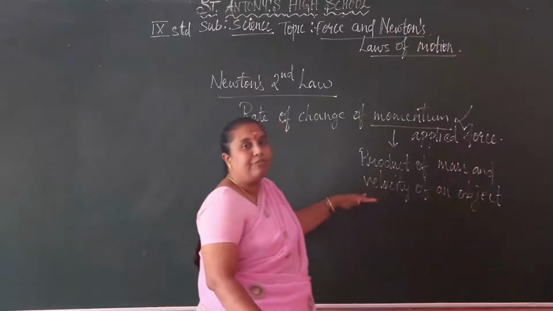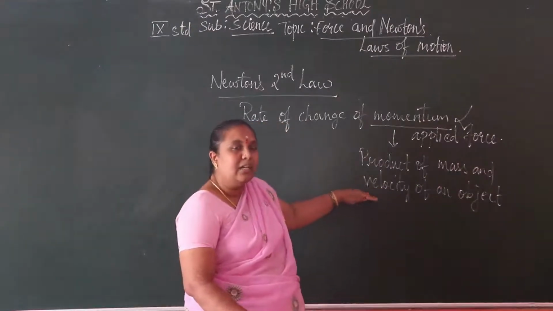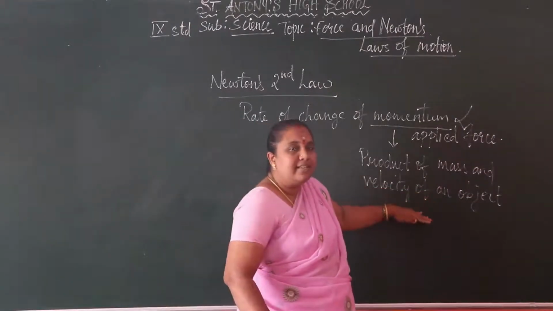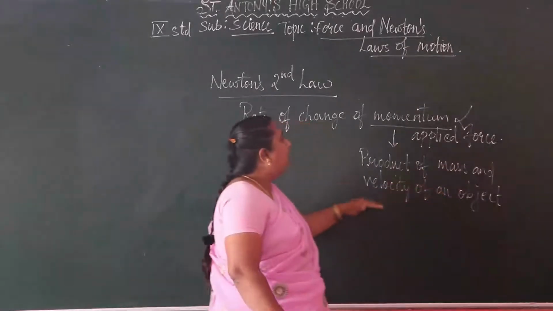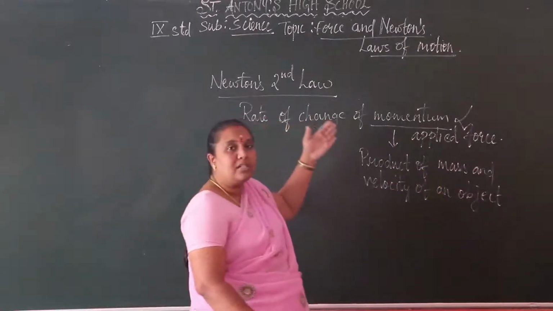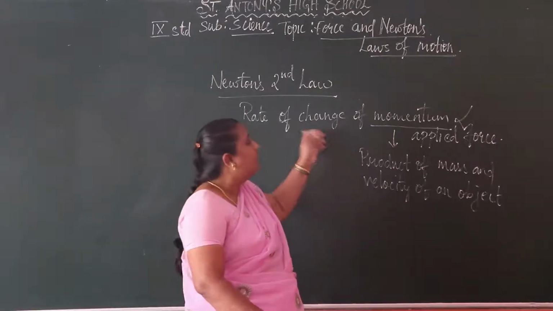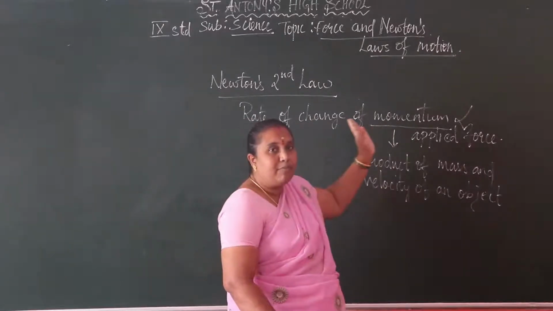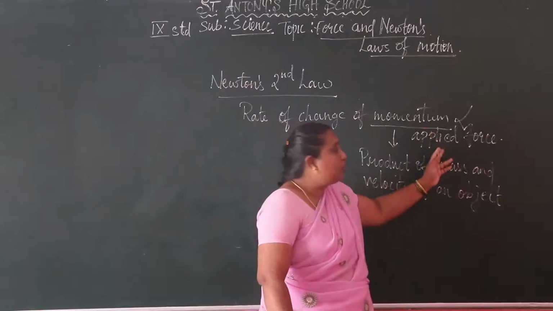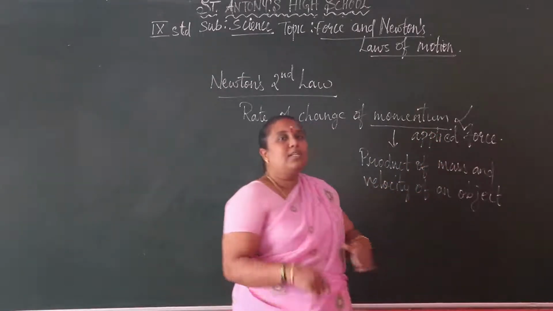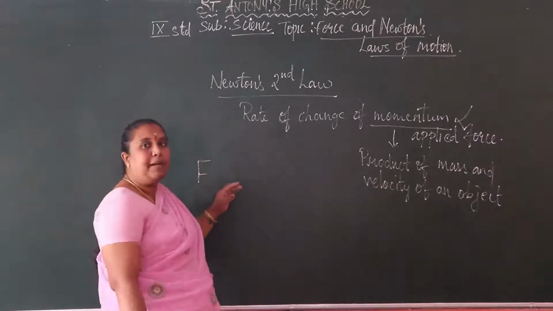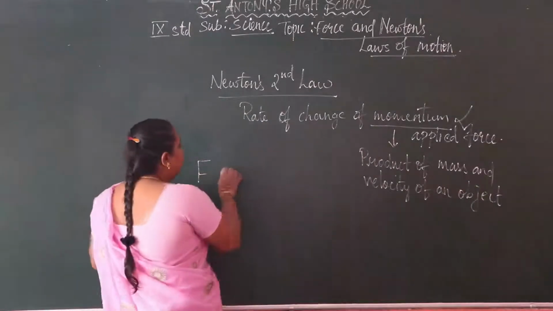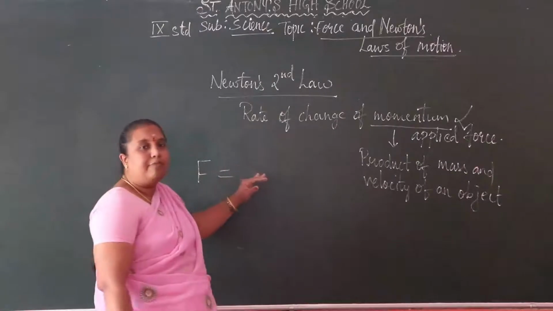So we have to find the difference in velocity, whether the object is at rest, in movement, or coming to rest. That is Newton's second law of motion: the rate of change of momentum is directly proportional to the applied force. We take the applied force as F, which is proportional to the rate of change of momentum.